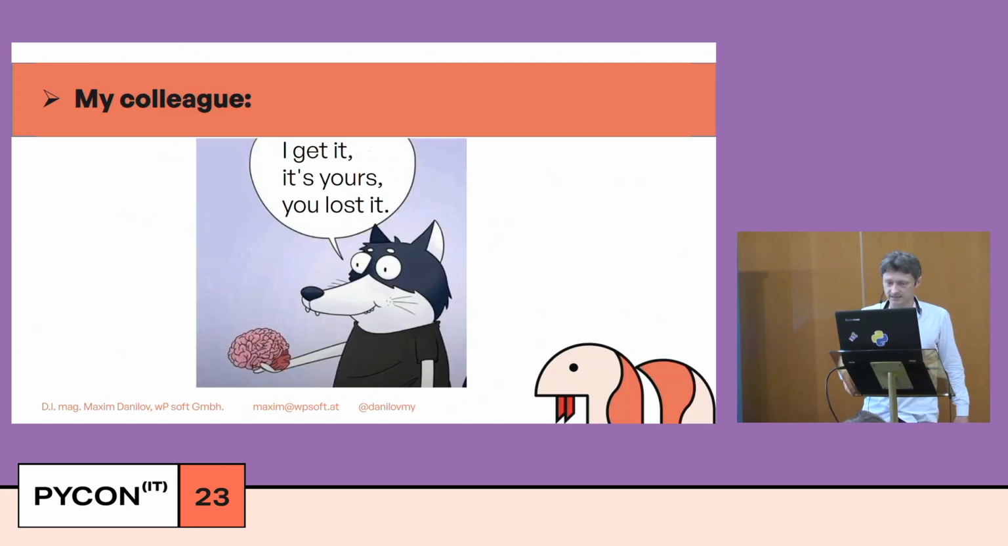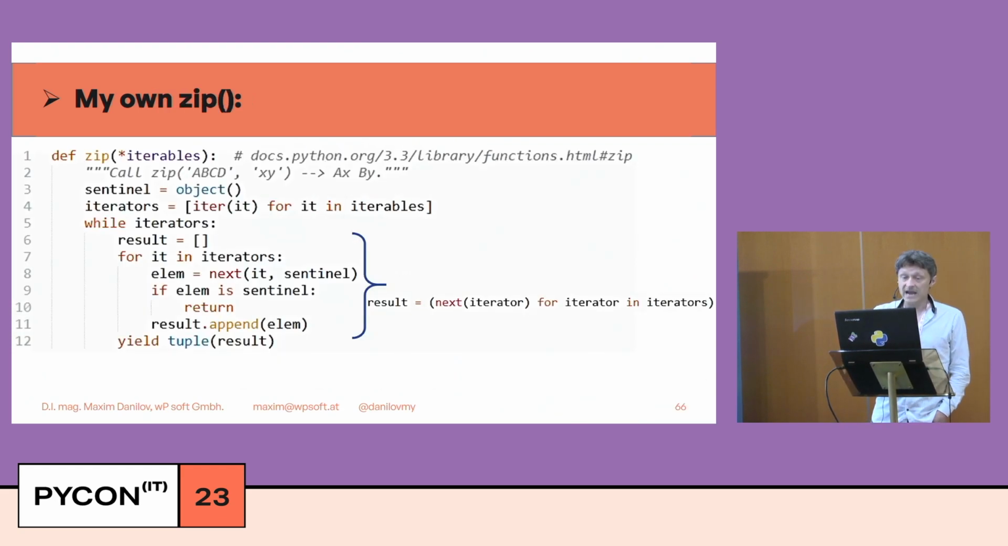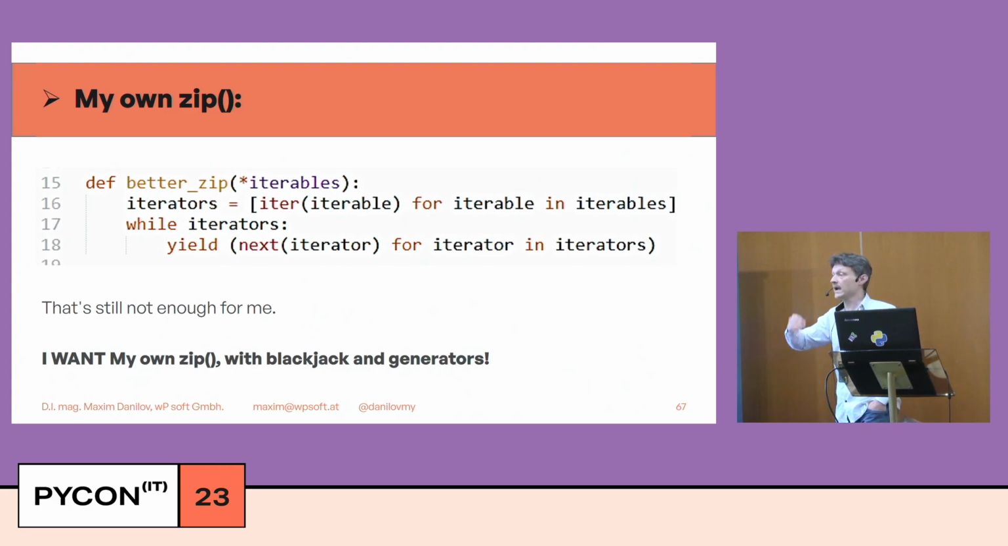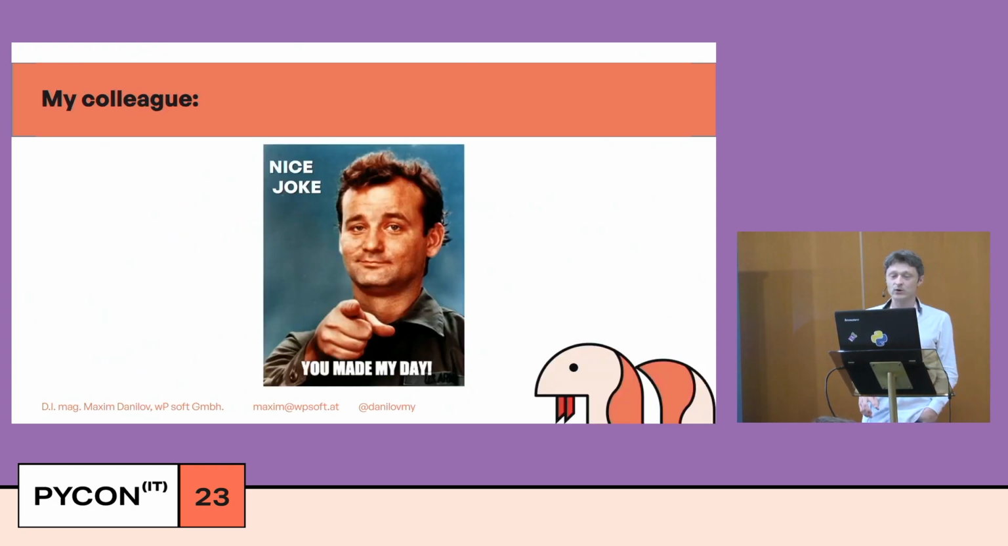My colleague Sami, probably it's yours. But I want to create my own zip. I can change all this internal child loop into one generator. After that, my own zip is a little bit shorter, and I avoid list creation here. But this is not enough for me. I want my own zip. My colleague says, nice joke, you made my day.